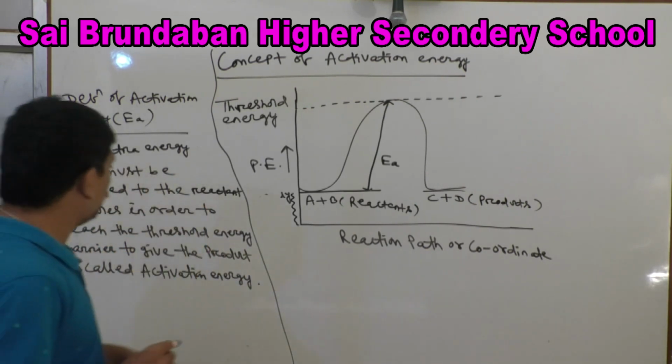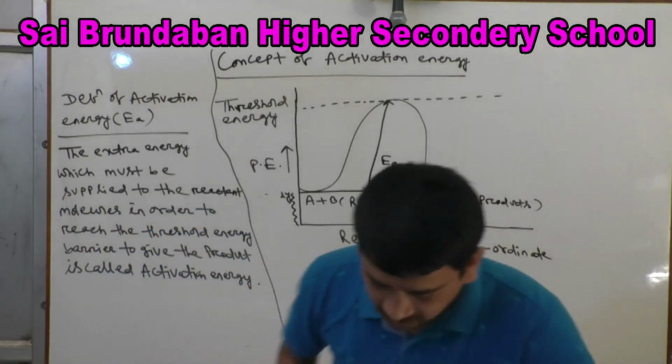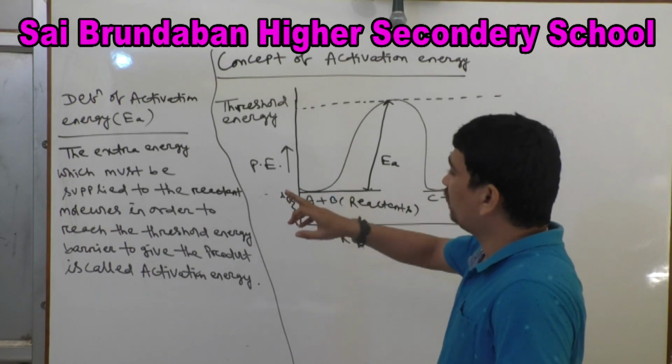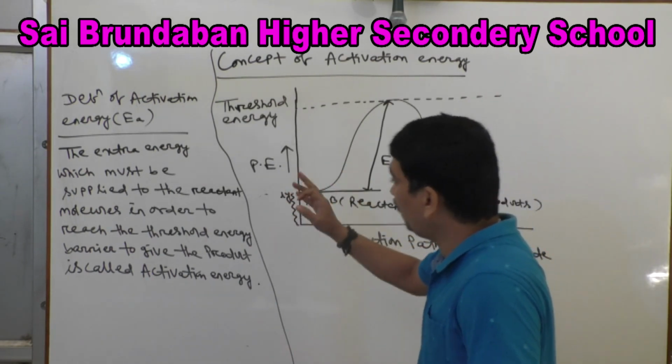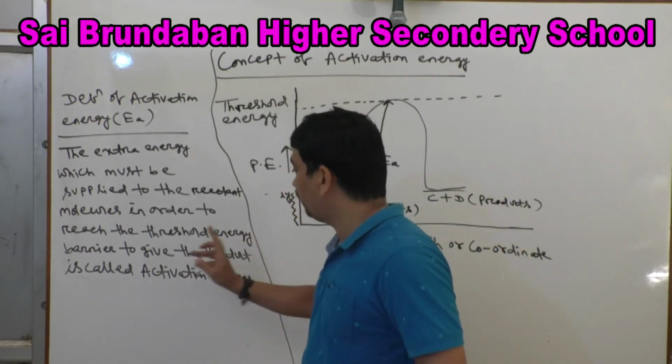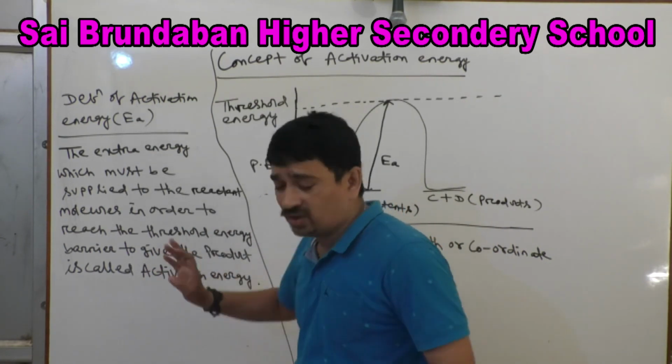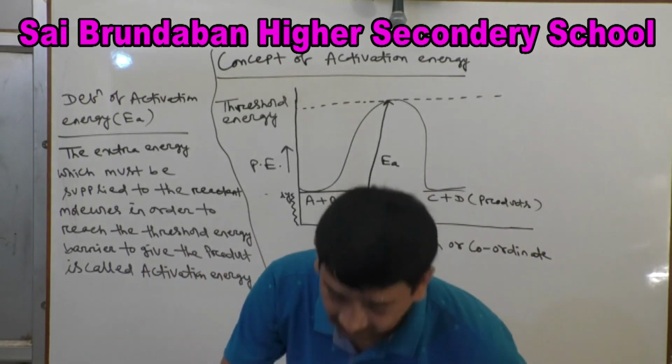So look at the extra energy which must be supplied to the reactant molecules in order to reach the threshold energy barrier to give the product is called activation energy.